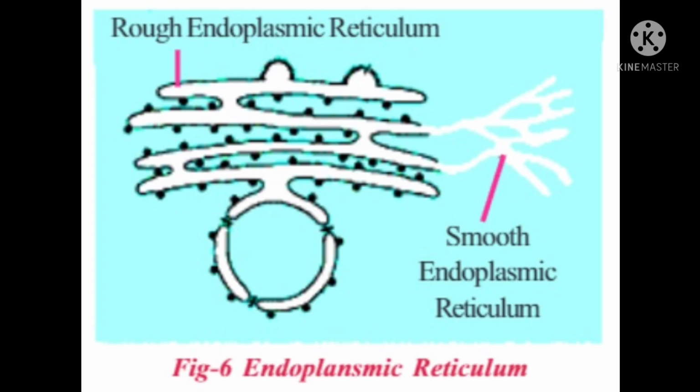Picture of the endoplasmic reticulum. The endoplasmic reticulum may have some granule-like structures on its surface, which are called ribosomes. Such parts are called rough endoplasmic reticulum. Some parts do not have ribosomes on the surface of the endoplasmic reticulum. That is why they are called smooth endoplasmic reticulum. Rough endoplasmic reticulum is the site of protein manufacture. The smooth endoplasmic reticulum helps in the manufacture of fat molecules or lipids.